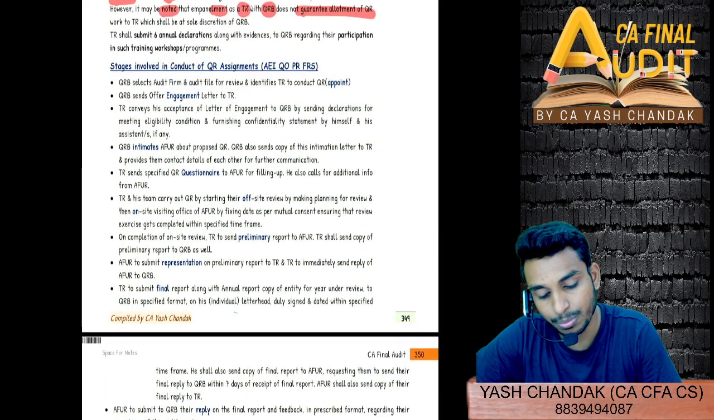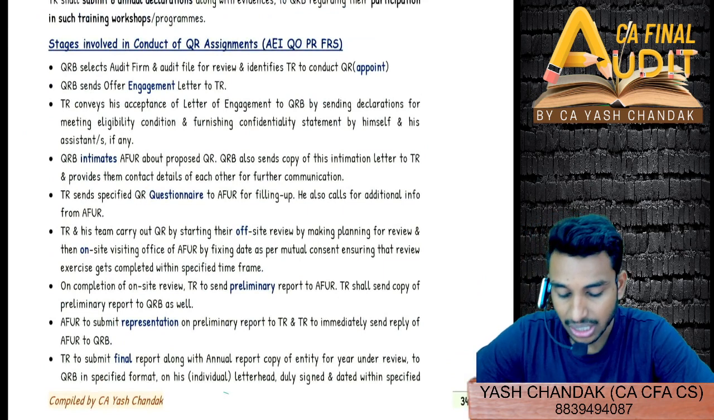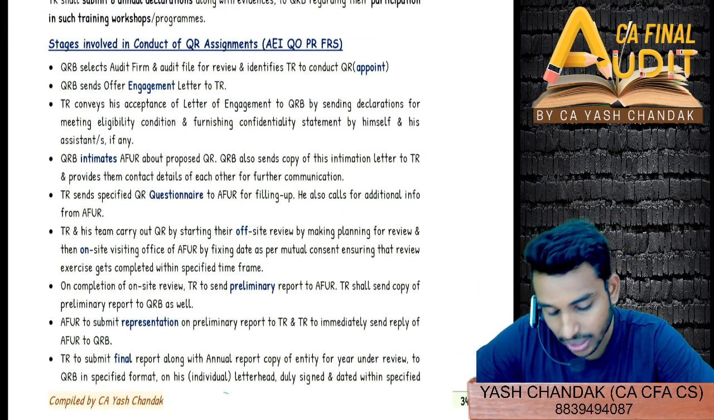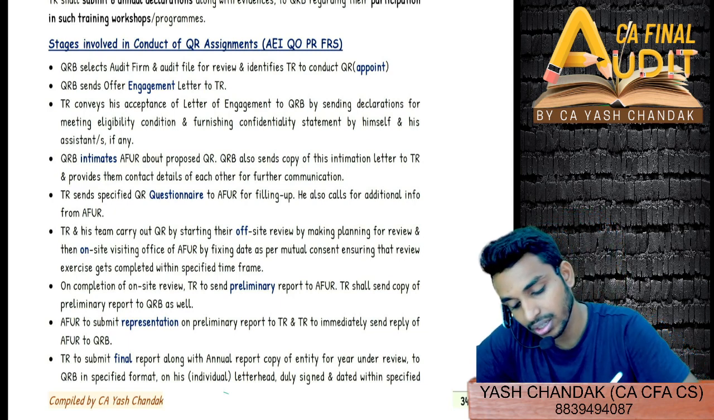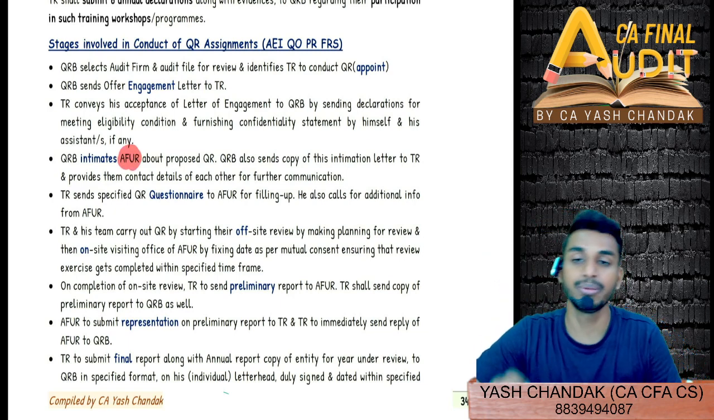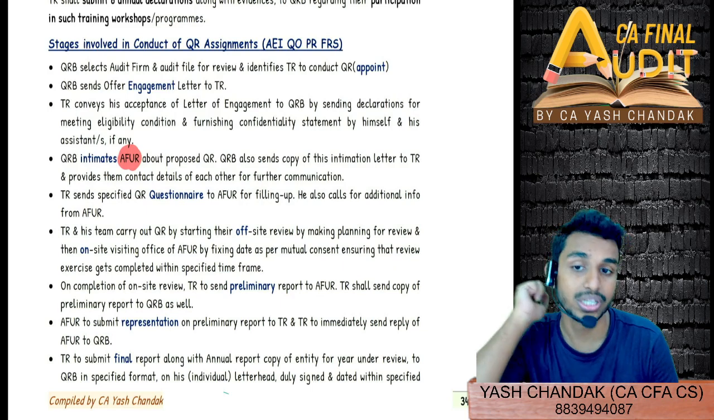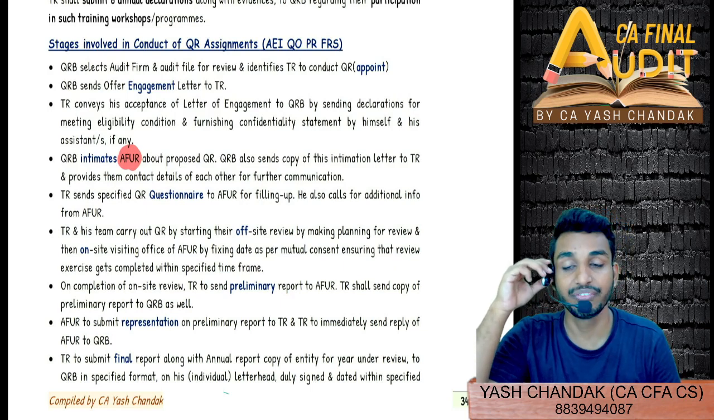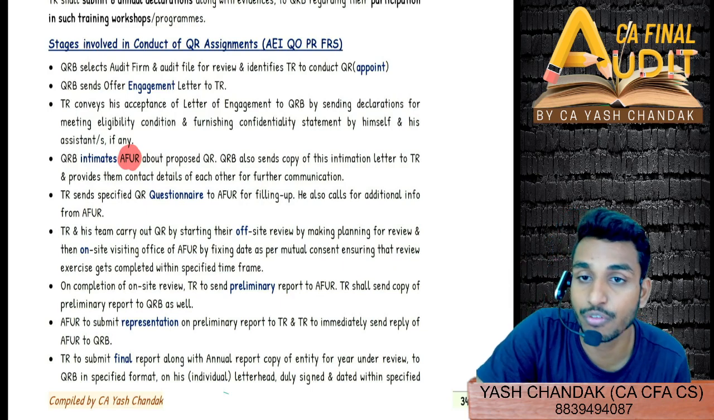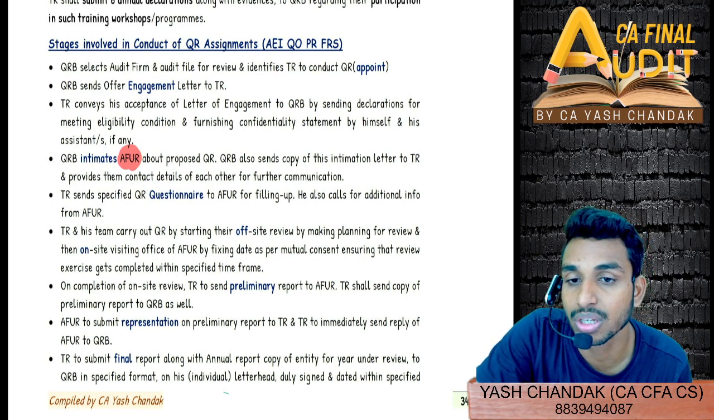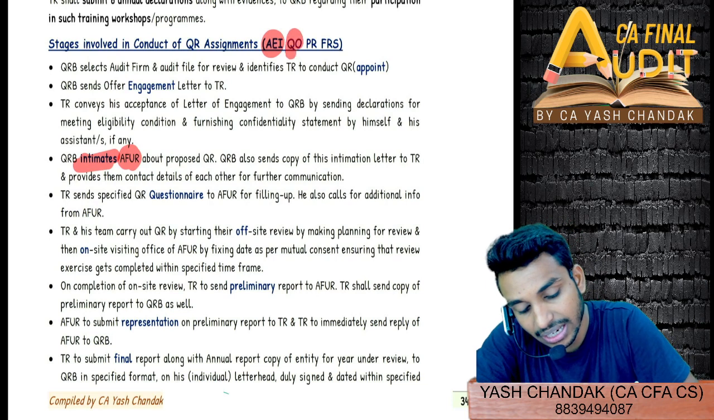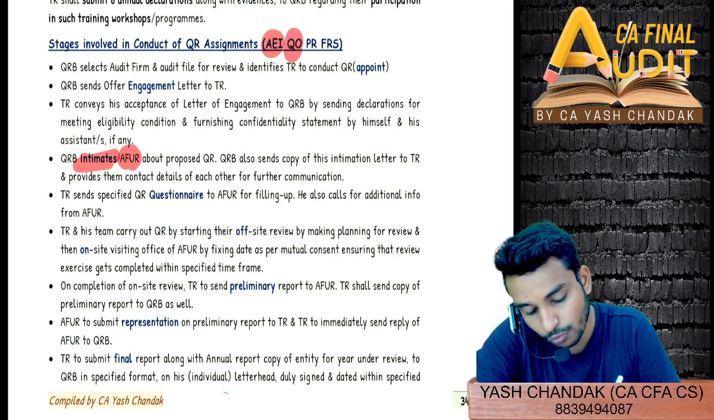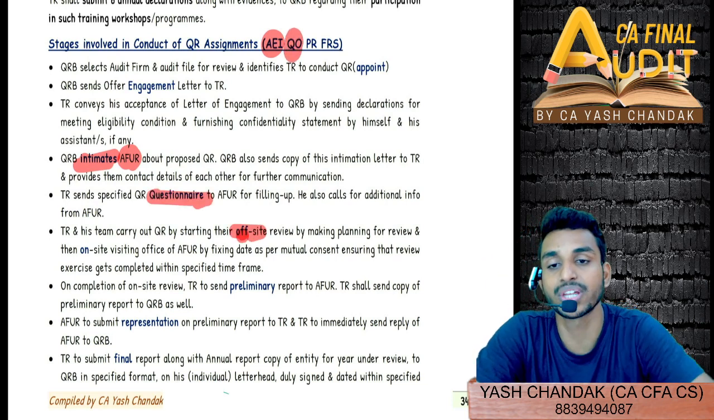AEIQOPRFRS. A for appointment, E for engagement letter, I for intimation to the AFUR. The QRB will intimate the AFUR about the proposed quality review that has to be performed, and that we have also appointed one technical reviewer for the purpose of performing a quality review in your firm. So that will be intimated. Then AEI, then next is QO. So Q for questionnaire, O for on-site and offsite review.